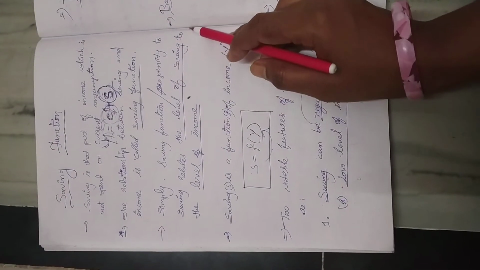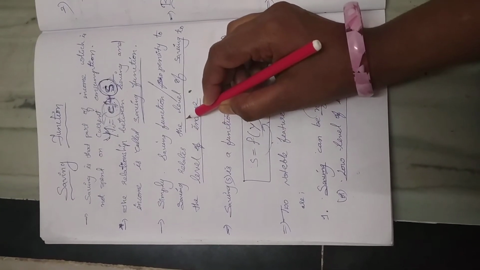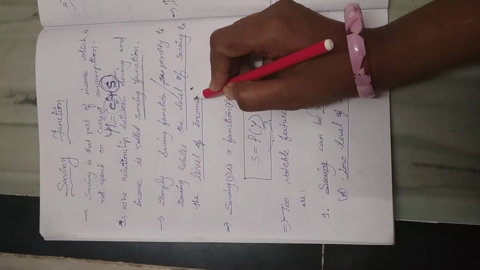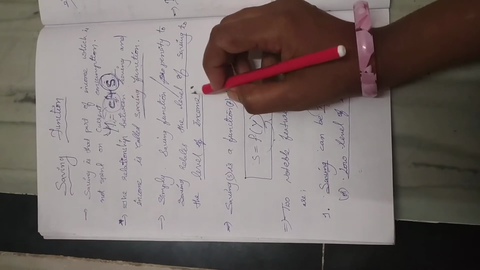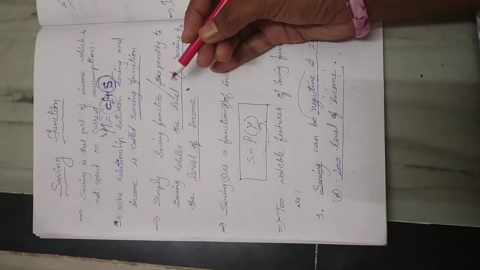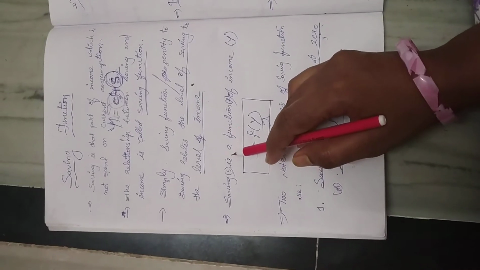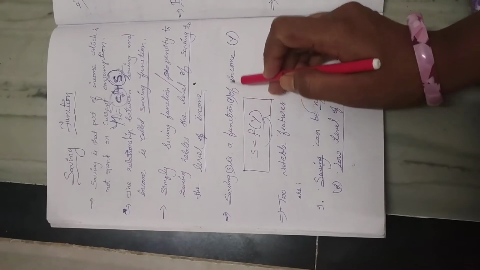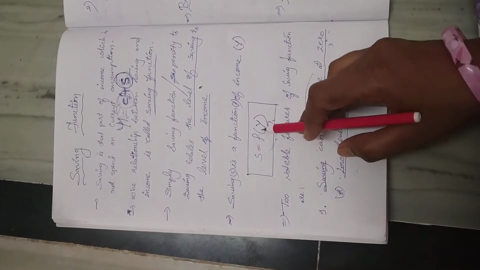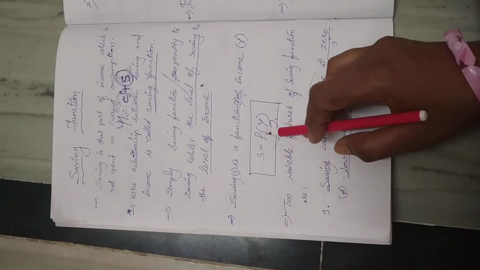That means how much money we are going to save from present income, and how our savings will increase when income increases. Saving is denoted by the letter S, function by small f, and income by Y. So symbolically we can write the saving function as S is equal to f of Y.